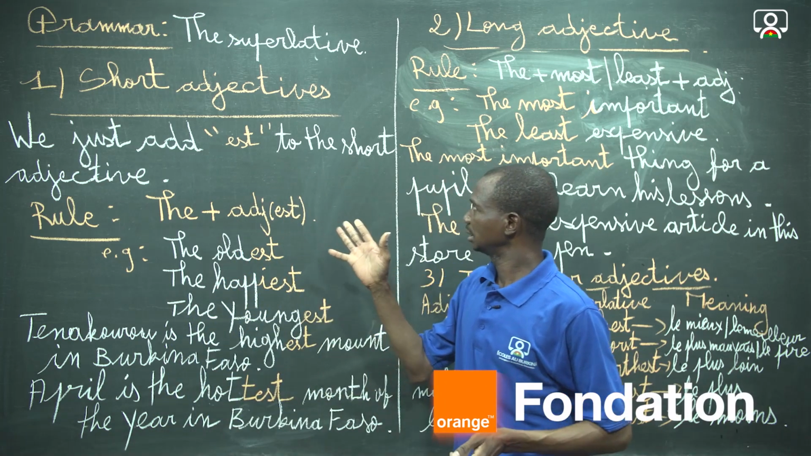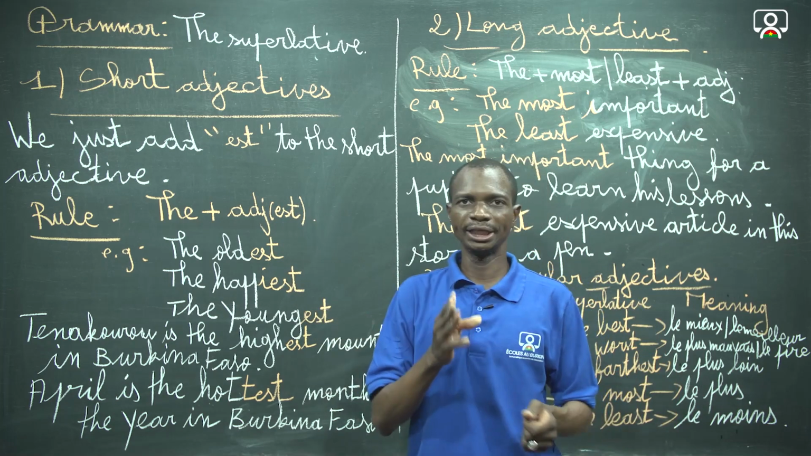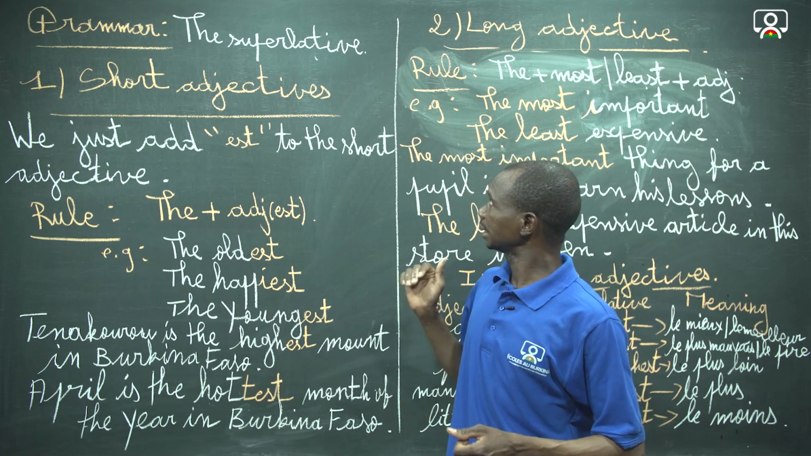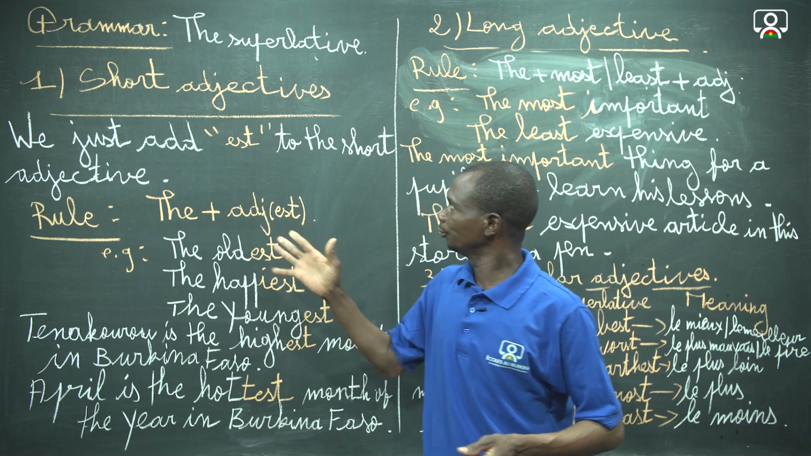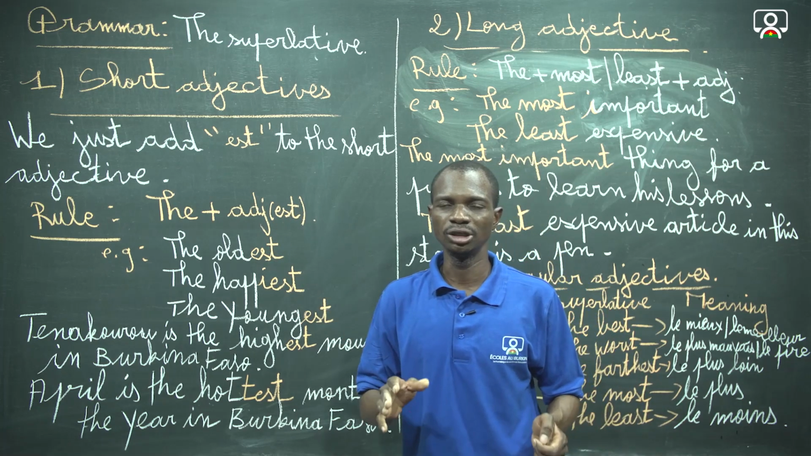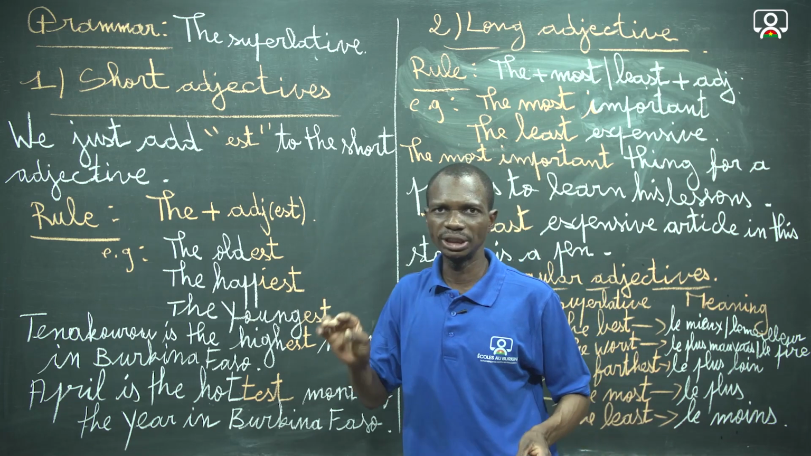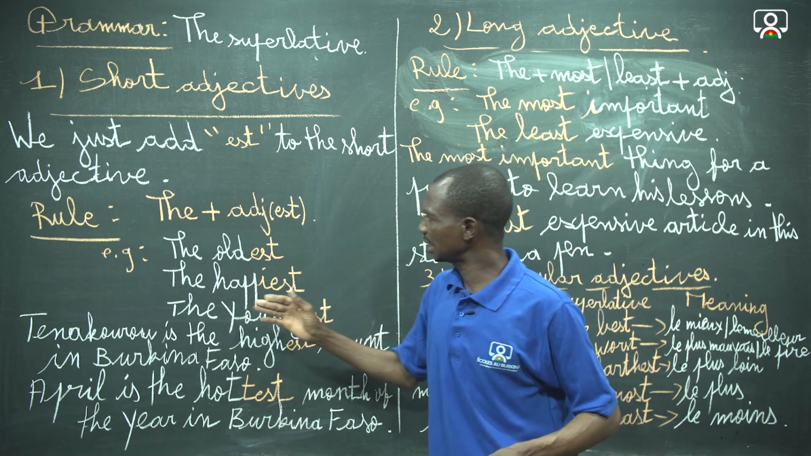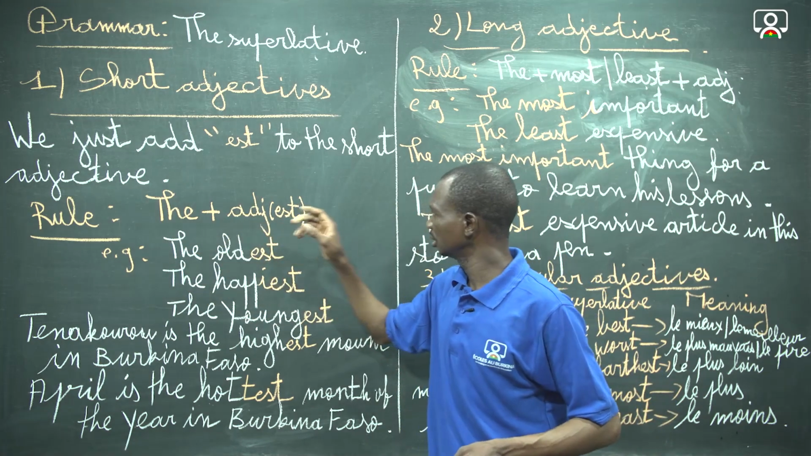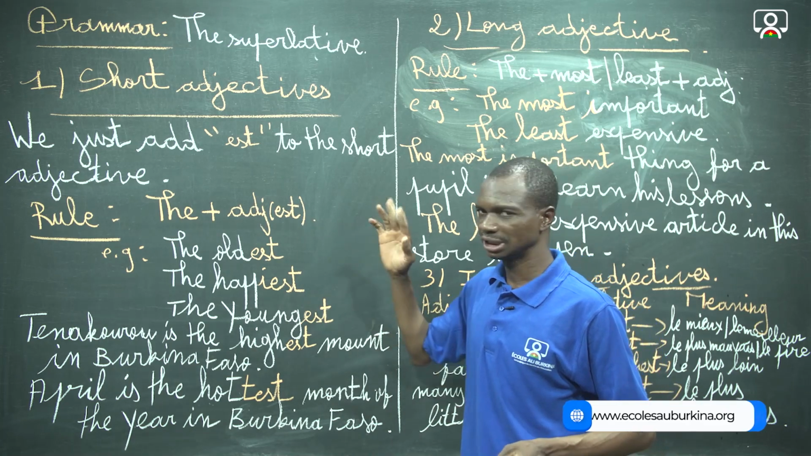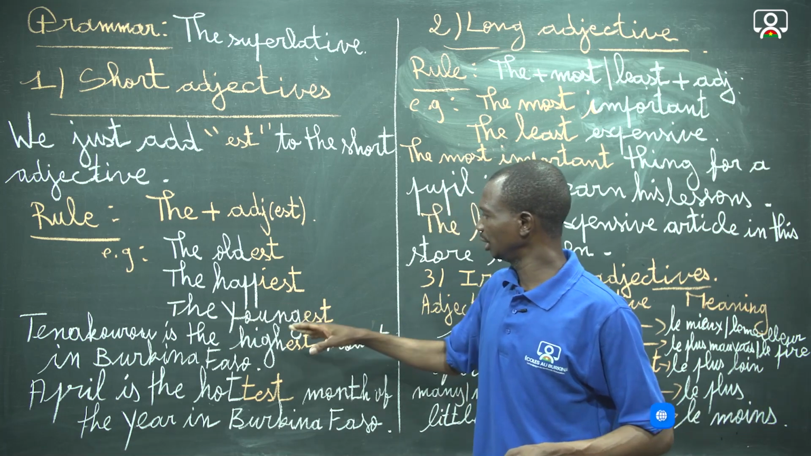So dealing with the superlative form of adjectives, we have three main parts: with short adjectives, with long adjectives, and irregular adjectives. With the short adjective, to get the superlative, it is simple. We just add est to the short adjective. As the rule of formation we can see here: the plus the short adjective plus est, which gives the superlative. Examples: the oldest, the happiest, the youngest.